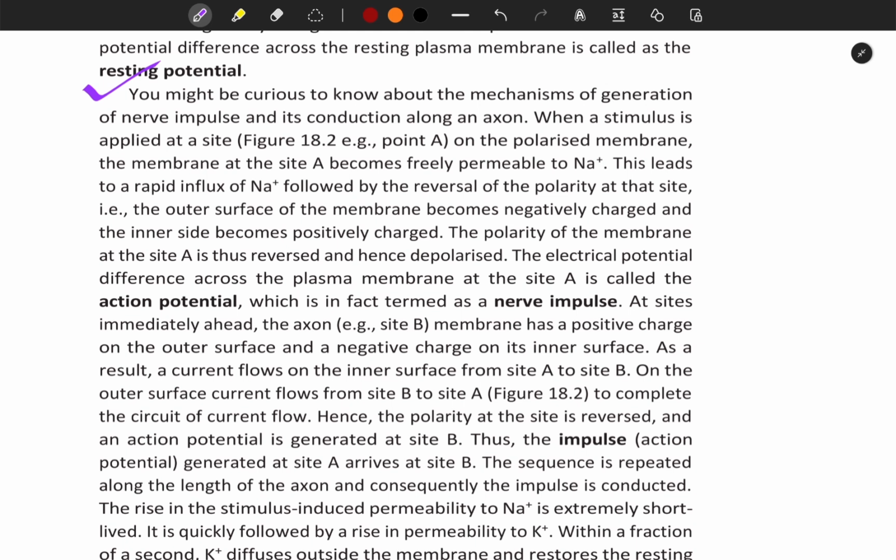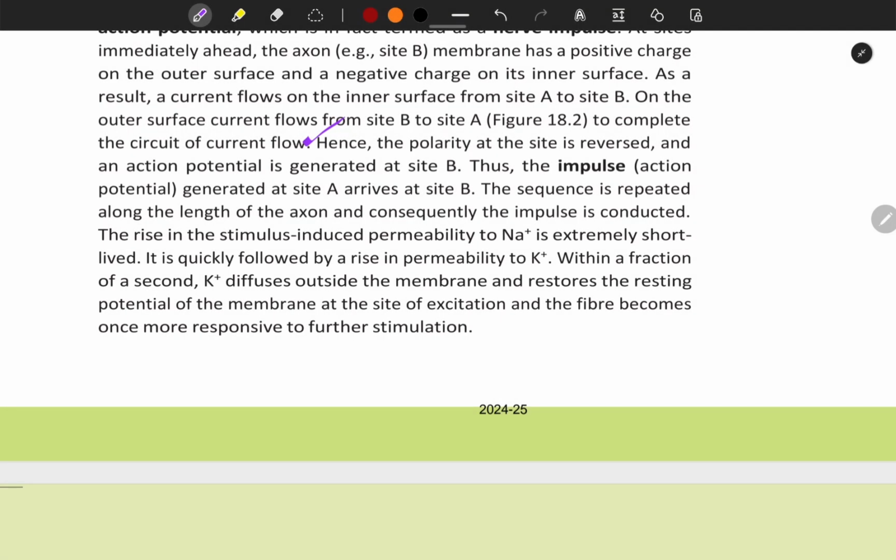The electrical potential difference across the plasma membrane at site A is called the action potential, which is in fact termed a nerve impulse. At the site immediately ahead, the axon membrane has a positive charge on the outer surface and a negative charge on its inner surface. As a result, a current flows on the inner surface from site A to site B. On the outer surface, current flows from site B to site A to complete the circuit of current flow. Hence, the polarity at the site is reversed and an action potential is generated at site B.